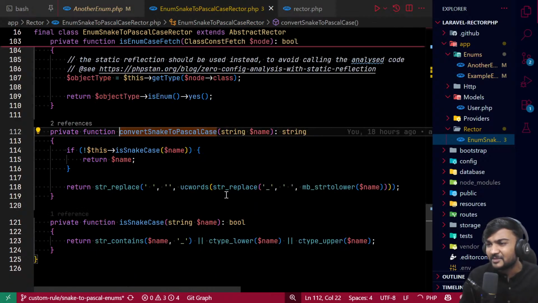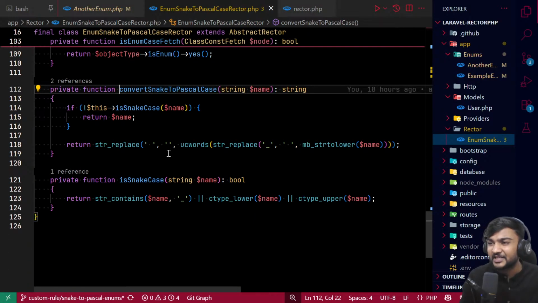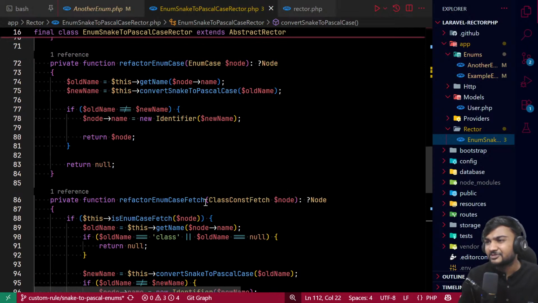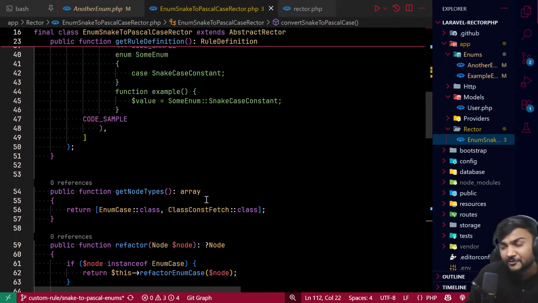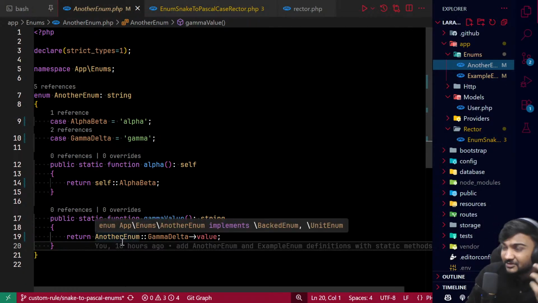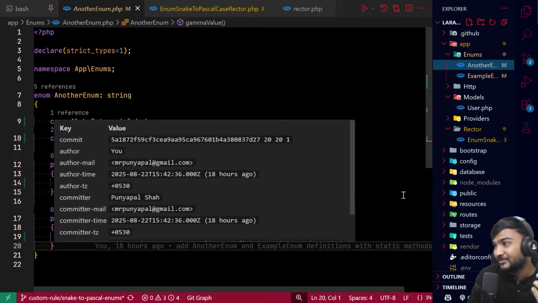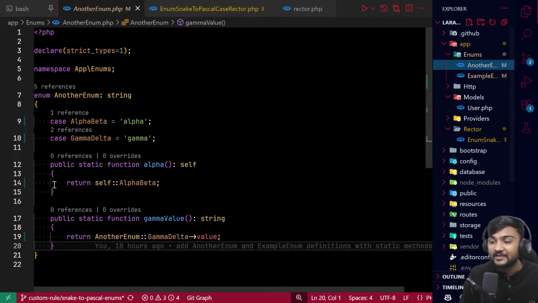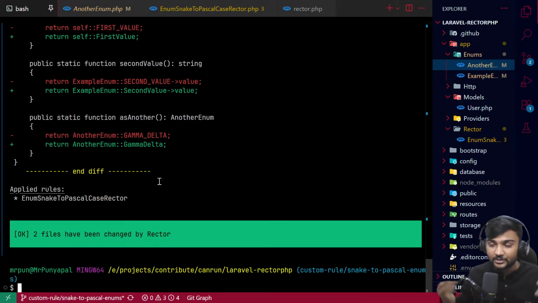And we have some simple code which just converts if it is snake. If it is not snake, don't convert it. If it is snake, just convert it. It was simple enough, right? And if you ask AI or do these things manually, it will take a lot of time. There are just two enums here, but maybe your case has a lot of enums.